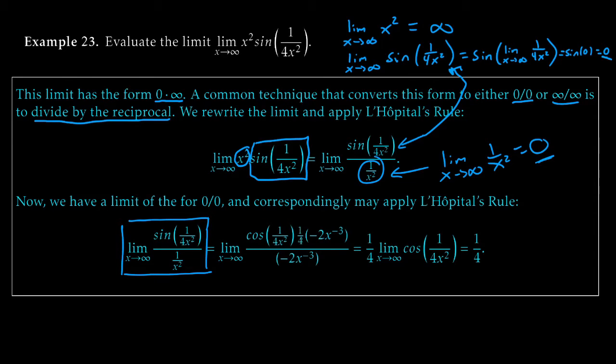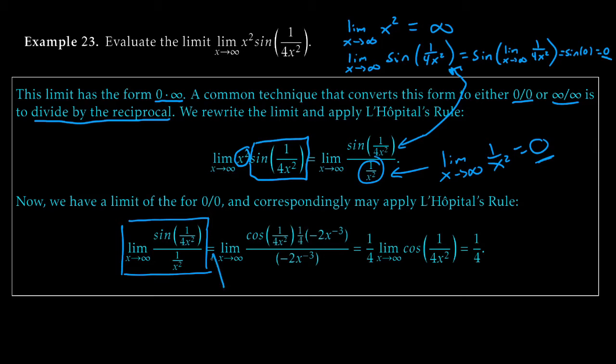So if we take a derivative of the inside function now, we'll get 1/4 times minus 2x to the minus 3. Okay, cool. We derived the top function. Now if we derive that bottom function, 1 over x squared, which you could rewrite as x to the minus 2, we'll just get minus 2x to the minus 3 by the power rule. And that's exactly what we have right here.